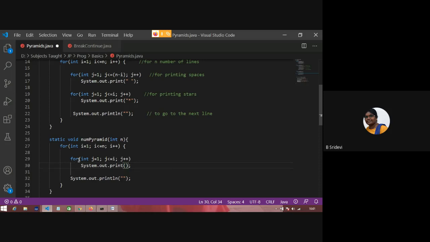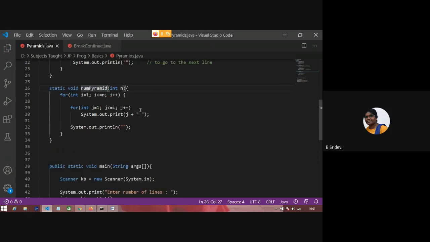So see this loop. This loop is iterating from 1 to I. So I'll print the value of J, and I'm keeping a space. We'll call it number pyramid 1.